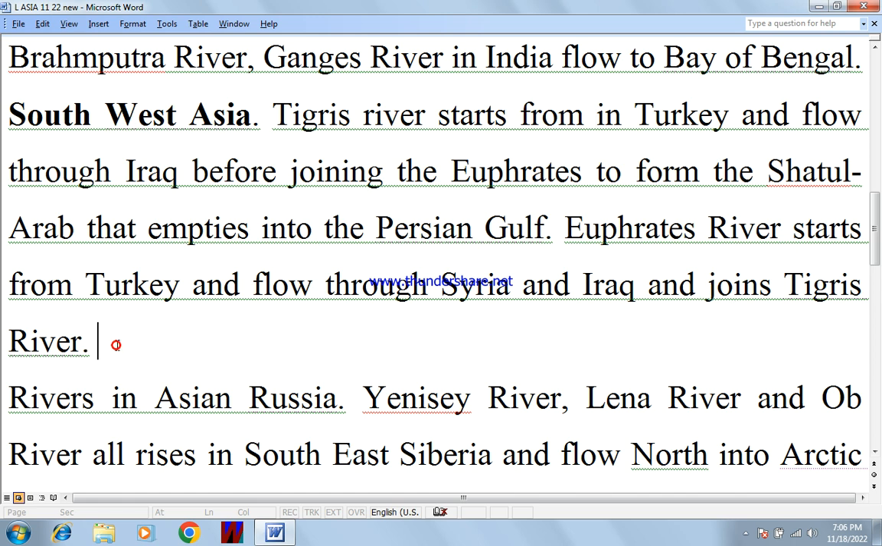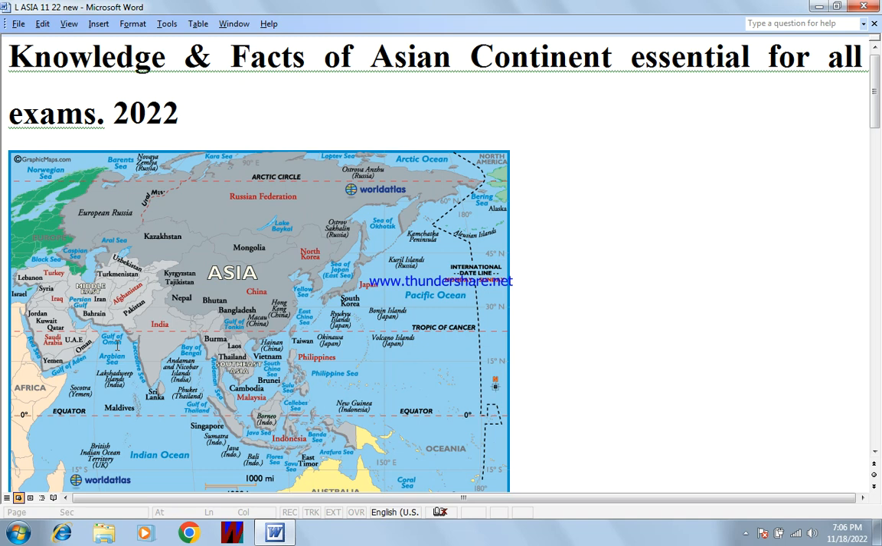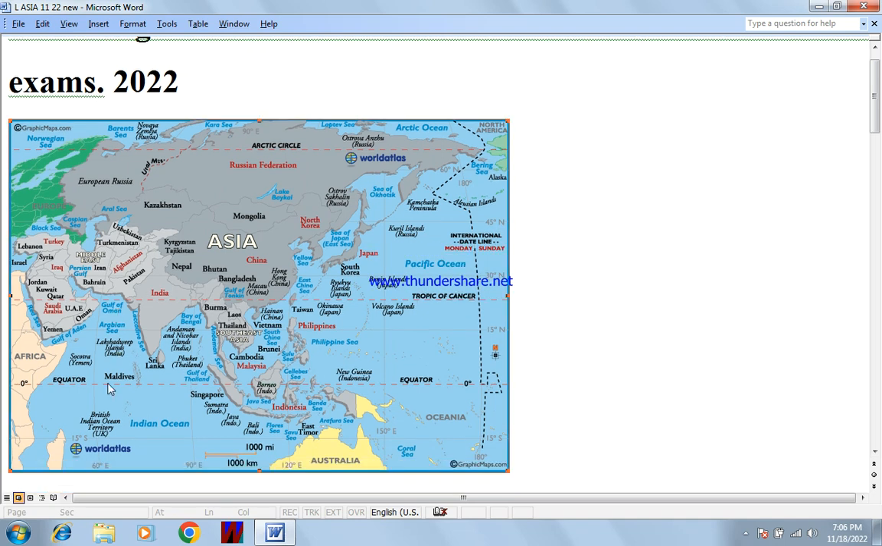Let me show you. This is Turkey. The river starts from here and flows into Syria, Iraq, and here you see one river. This is one river, and the second river comes this way. Both meet here and form the Shatt al-Arab, which is between Iran and Iraq, and their water empties into the Persian Gulf.